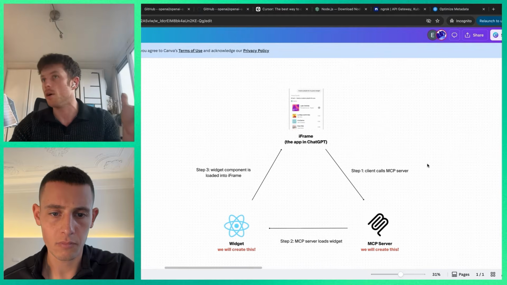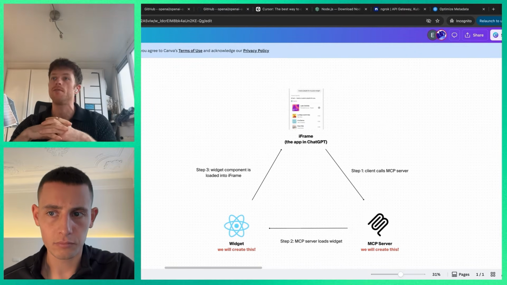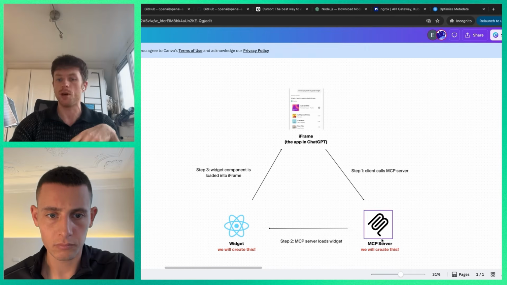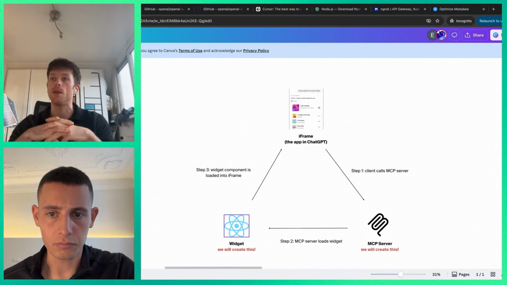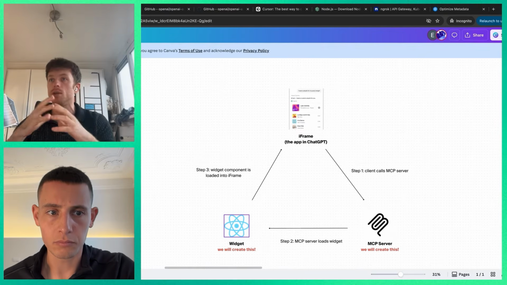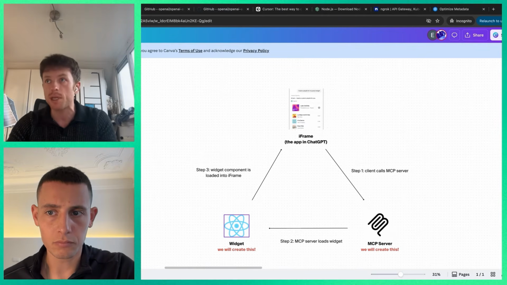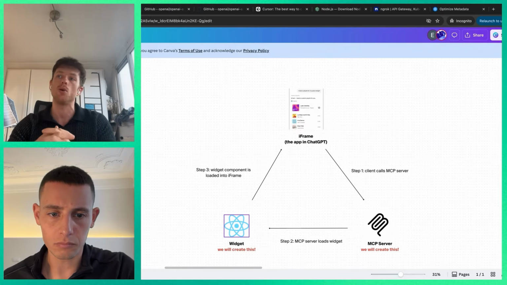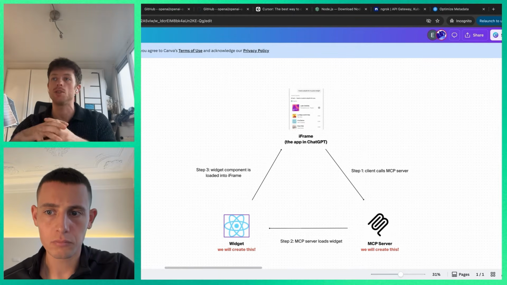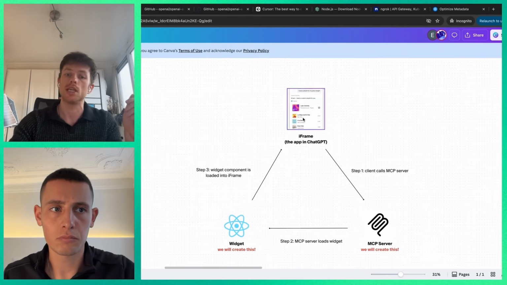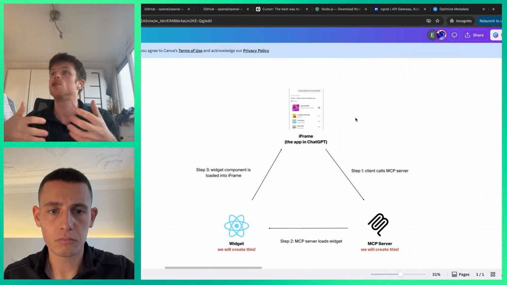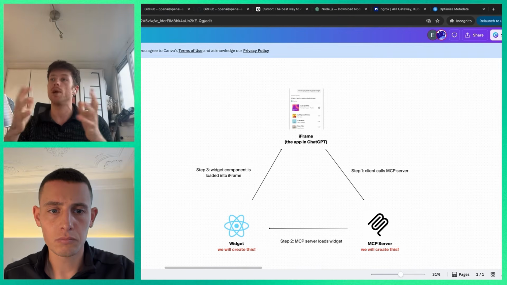Then it asks, hey, we want to build something on Canva. How should we do that? The MCP responds with something called a widget, and a widget is nothing more than a piece of user interface, but one especially designed so that it can show up inside ChatGPT. So it says, maybe show this Canva widget, and ChatGPT understands it and shows it back to you directly in the chat.